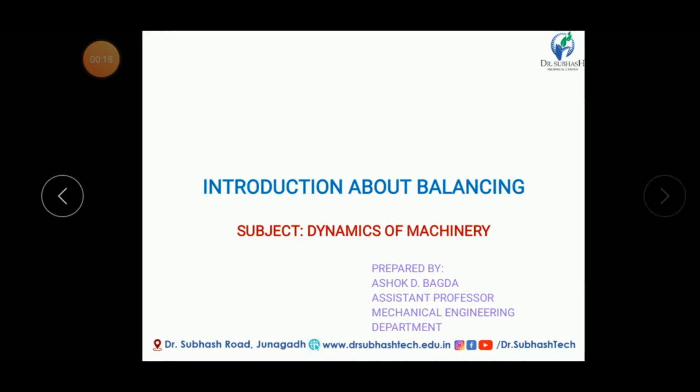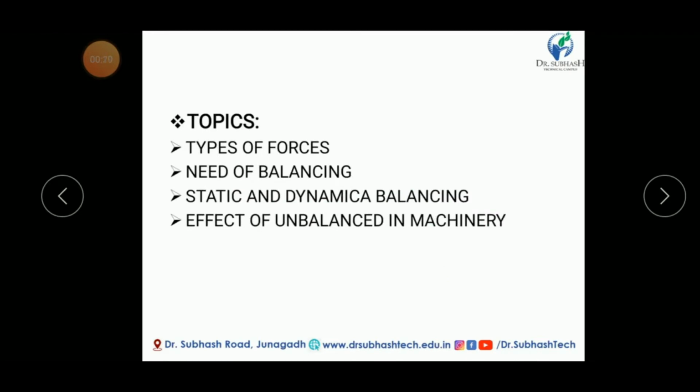So let us start. In this session we are going to discuss types of forces, need of balancing, static and dynamic balancing, and effect of unbalance in machinery. Before starting, let us see one example.